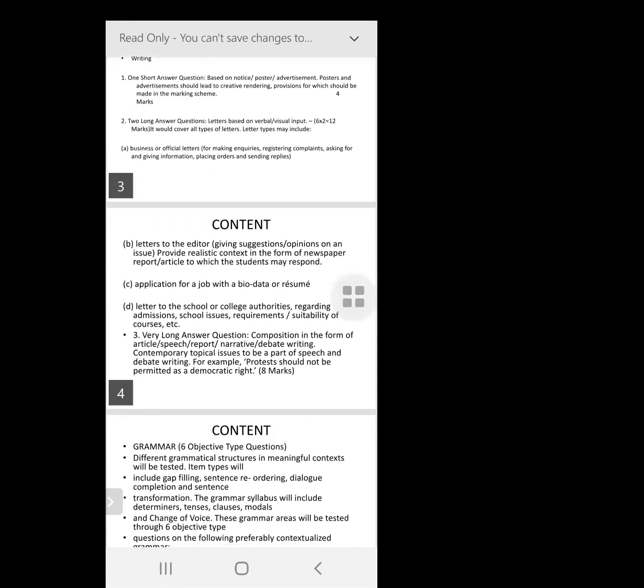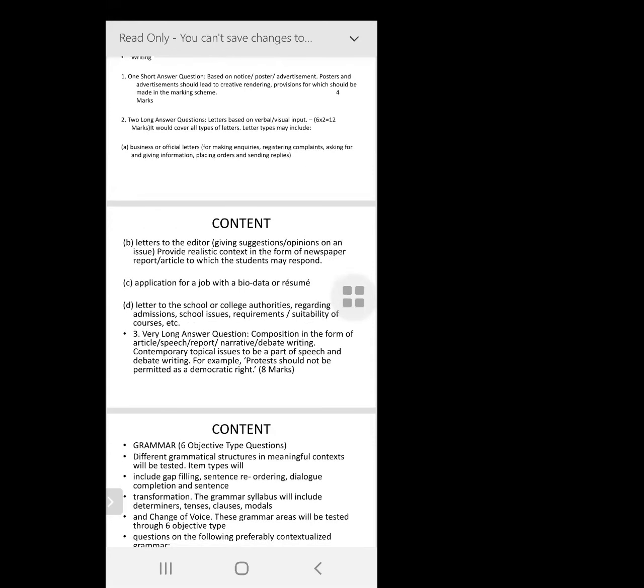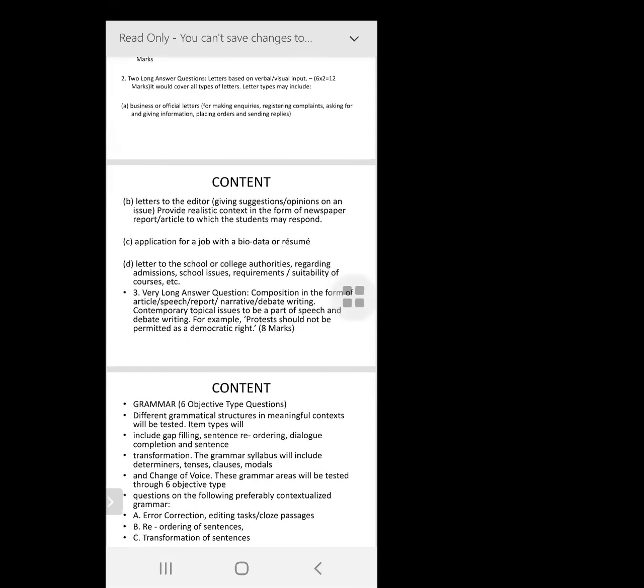Report writing is also broken into 2 parts. One is a normal report written about some science exhibition or a function or the annual day of your school, or it can also be a news report. So we have that also. These are all part of your writing tasks.